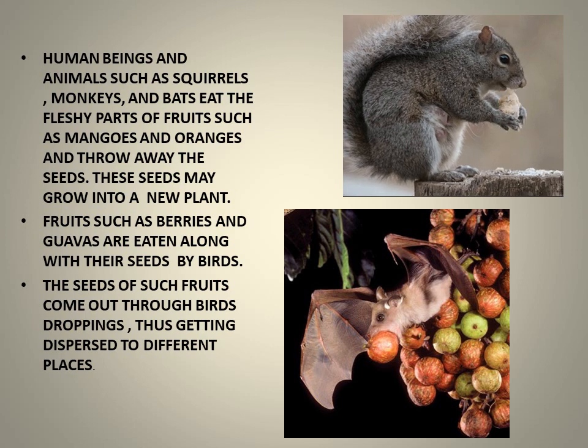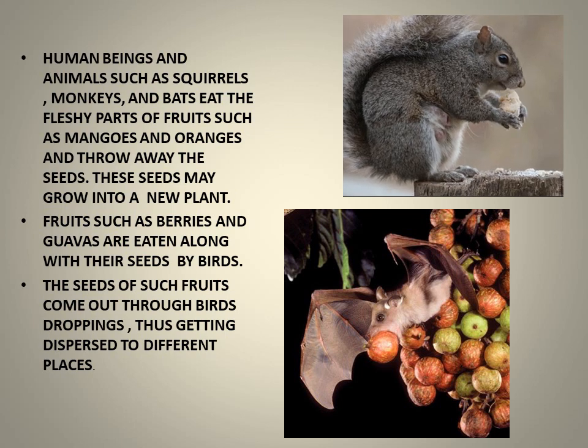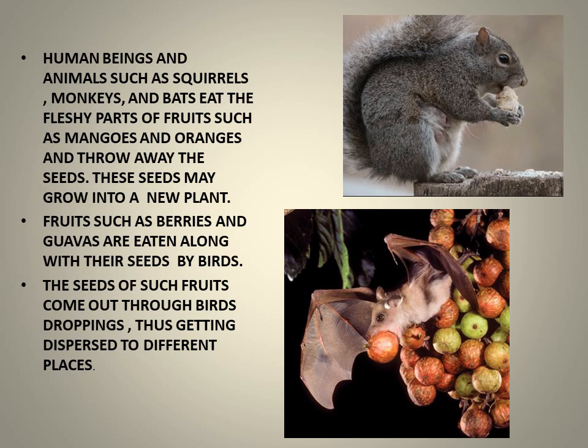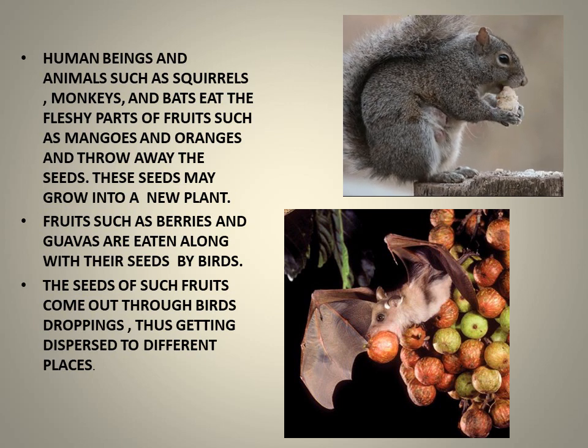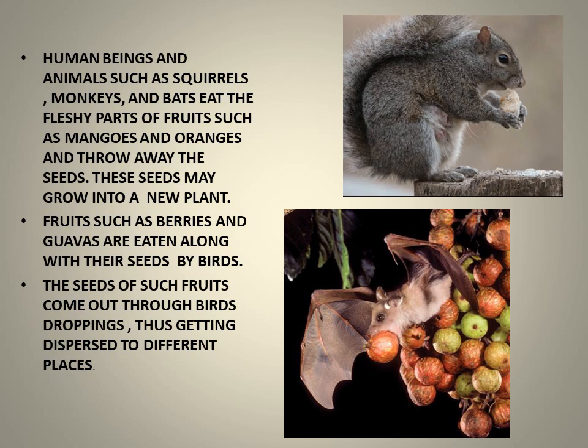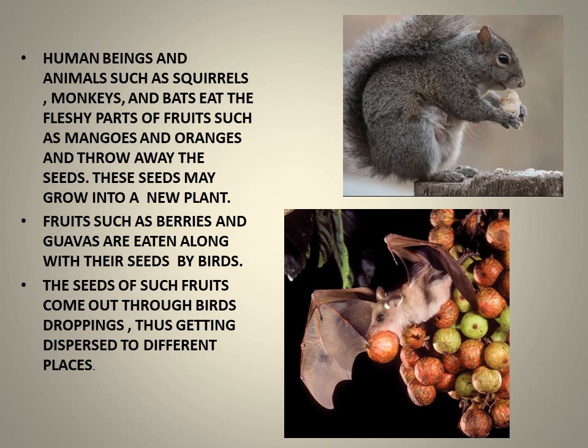The squirrels bury the nuts and then they completely forget where they hid them. Later these nuts grow into trees. Millions of trees are accidentally planted this way by the squirrels. Okay children? Now fruits such as berries and guavas are eaten along with their seeds by birds. The seeds of such fruits come out through birds' droppings, thus getting dispersed to different places.